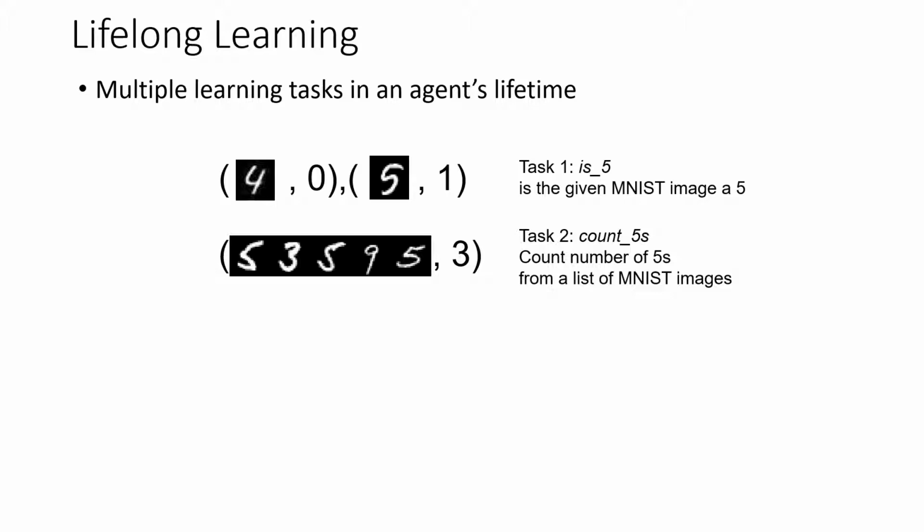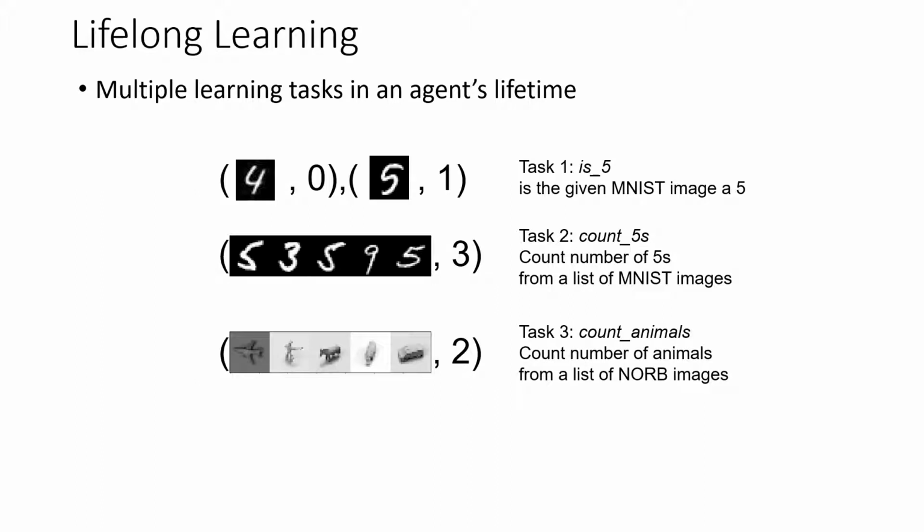Suppose we have a learning system that has learned how to recognize and count the number of 5s in a list of images of digits. Then what we'd like to do is to transfer and learn other tasks faster. For example, given a list of images of toys, we'd like to count how many animals are in that list. When the system is learning about this, it should be able to reuse what it's already learned about counting, even if it's never seen a toy before.